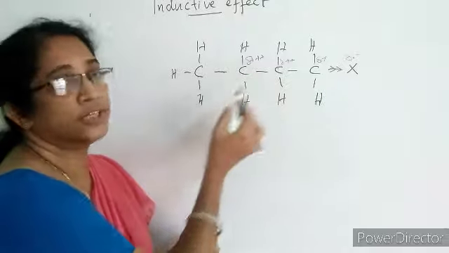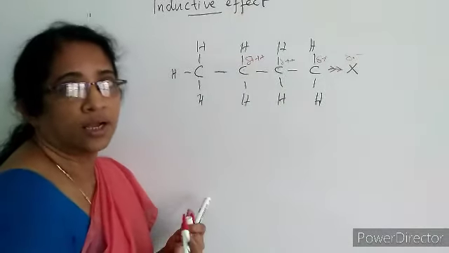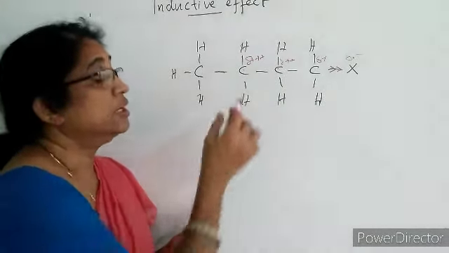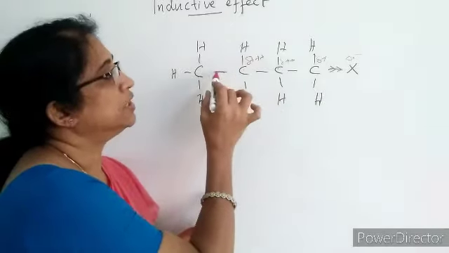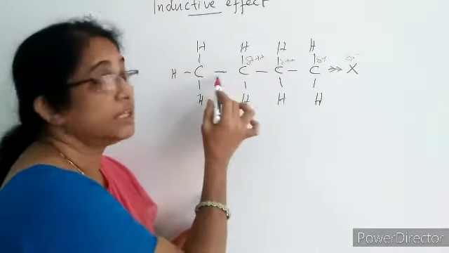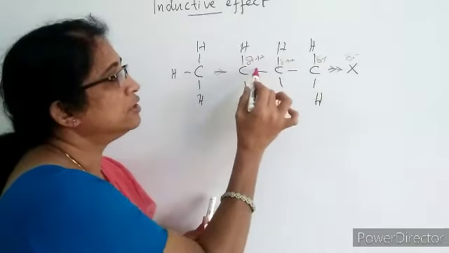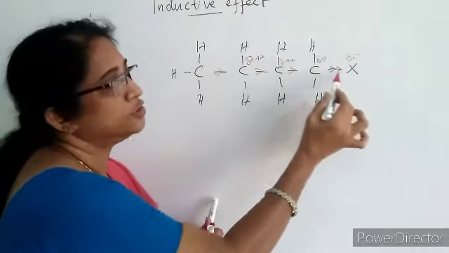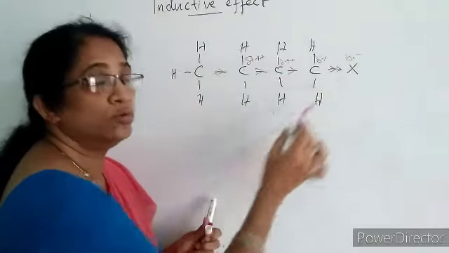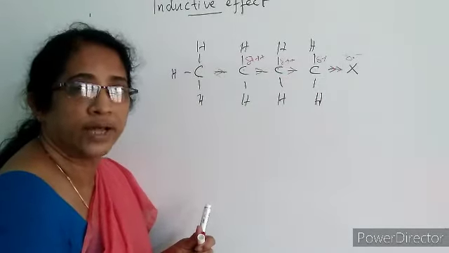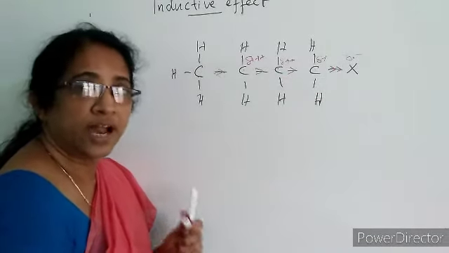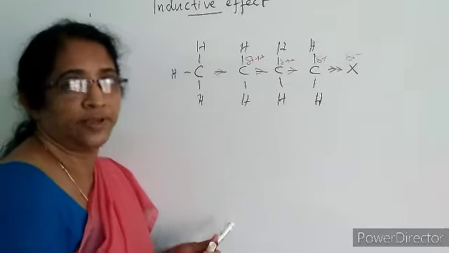This polarity difference is prominent up to 3 or 4 carbon atoms. So the transfer of sigma electrons takes place through a saturated carbon chain towards the more electronegative atom, isn't it? This transfer is called the inductive effect.